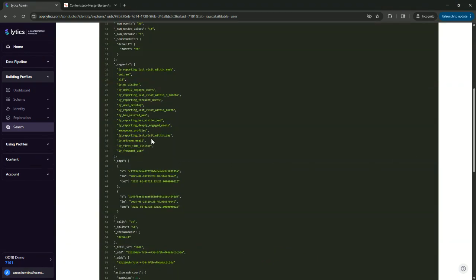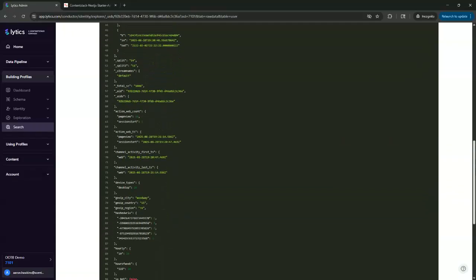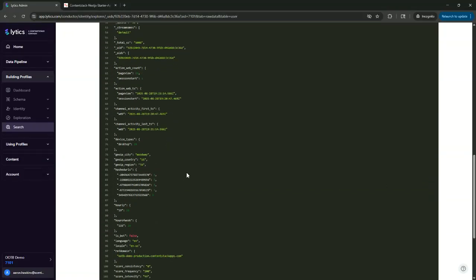The system placed them into 17 behavioral segments, including deeply engaged users and first-time visitor. They're new to our site, but immediately showed deep engagement patterns. That's a high-value prospect. They're browsing from Texas during business hours, perfect for regional sales team follow-up and targeted outreach.